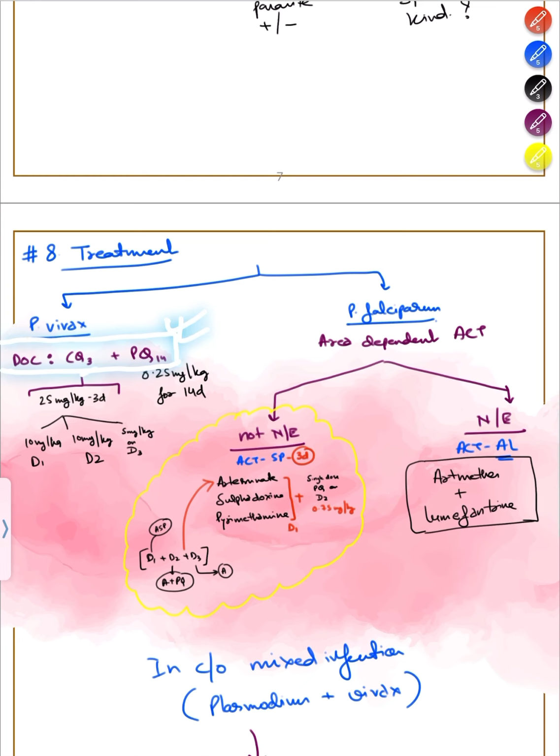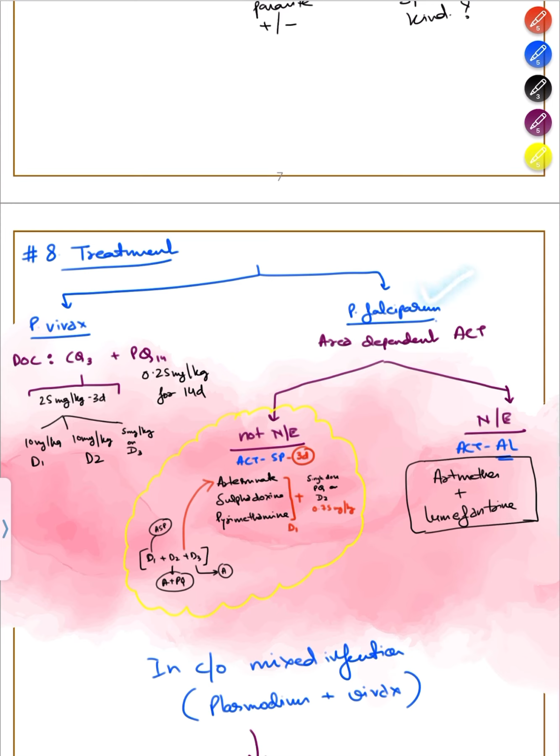CQ3 is what? Chloroquine given for 3 days. The dose is 25 mg per kg distributed over 3 days. That is, day 1 में 10 mg per kg, day 2 में 10 mg per kg, then day 3 में 5 mg per kg. Similarly, PQ14, that is primaquine, given for 14 days. The dosage is 0.25 mg per kg for 14 days. If I am mentioning the doses, that means it has been asked multiple times. That's why you need to remember it.